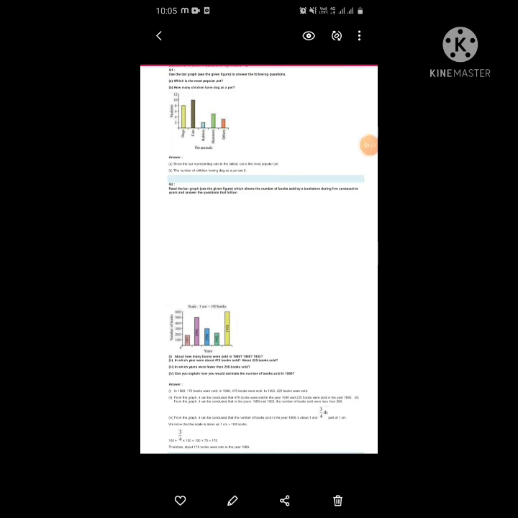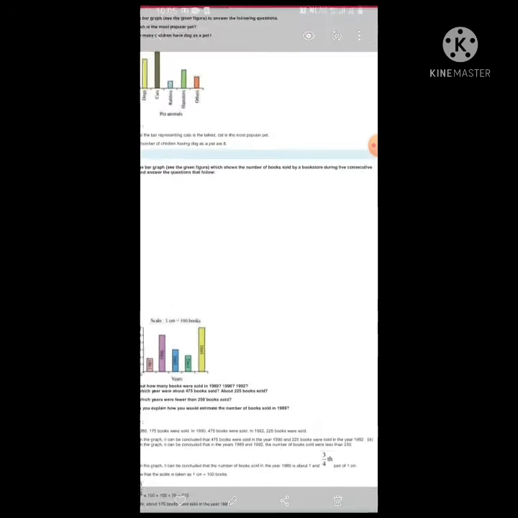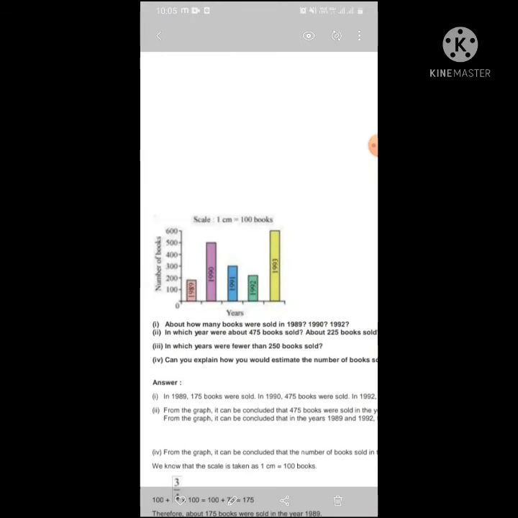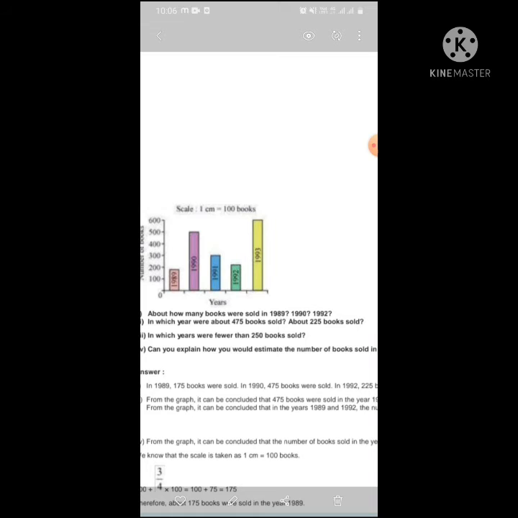Students, our second question is: read the bar graph in the given figure showing the number of books sold by the bookseller during 5 consecutive years and answer the questions that follow. You can see in the graph 100, 200, 300, 400, 500, 600, and 1 centimeter equals 100 books. So about how many books were sold in the given years? 3 years are given, that is 1989, 1990 and 1992.